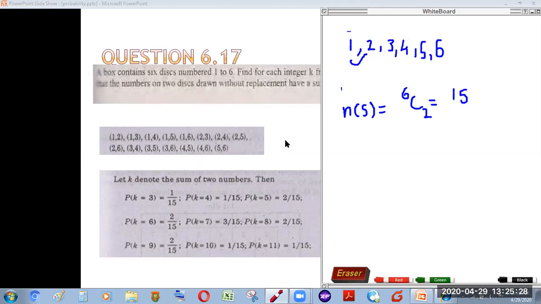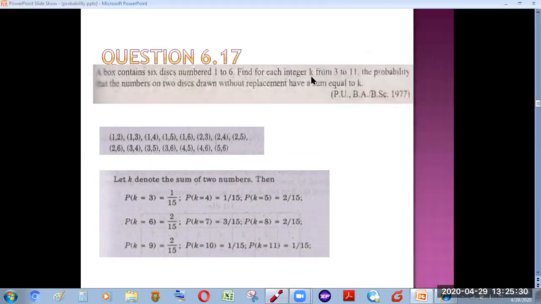All right, now k stands for the sum. So if we enlist the values of k from 3 to 11, they are 3, 4, 5, 6, 7, 8, 9, 10, and 11. Now how can we find the probability that k is 3? You can see how many pairs have the sum 3, because k stands for the sum of 2 discs.